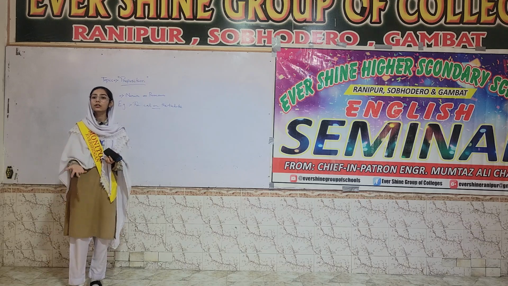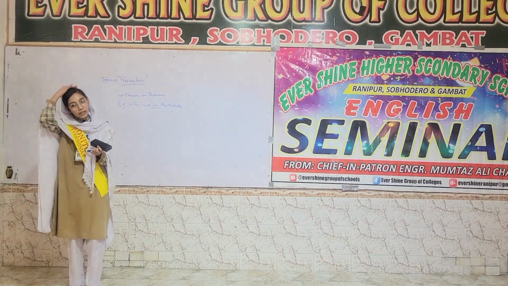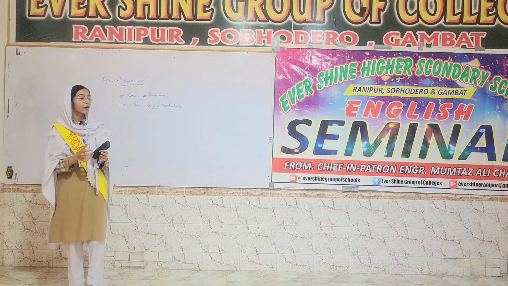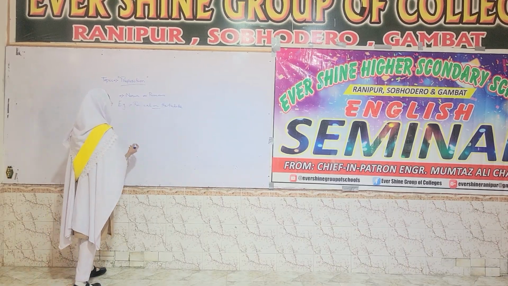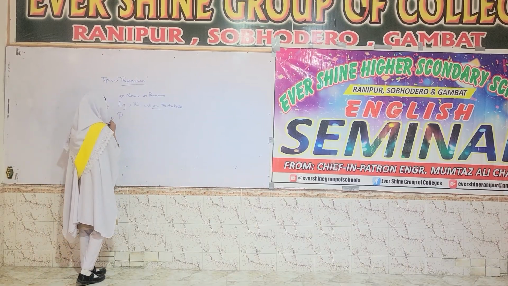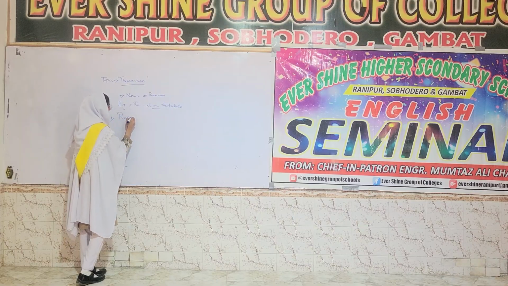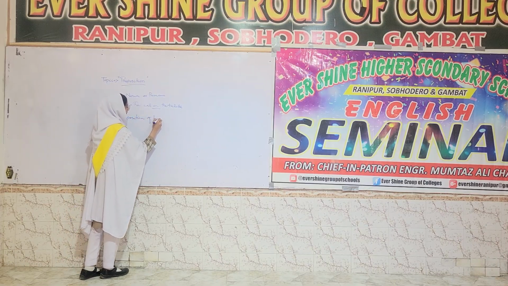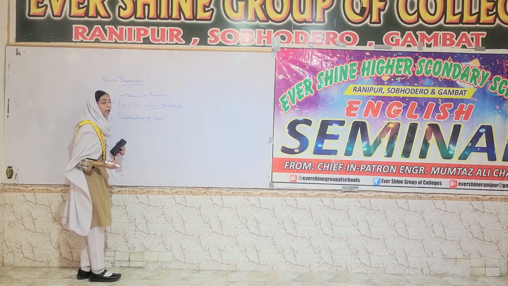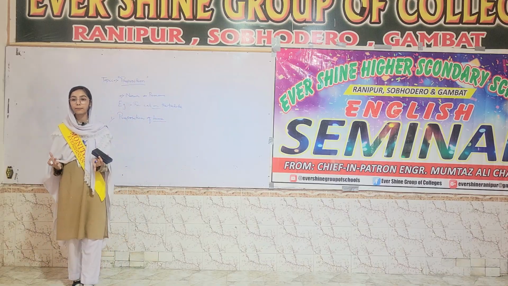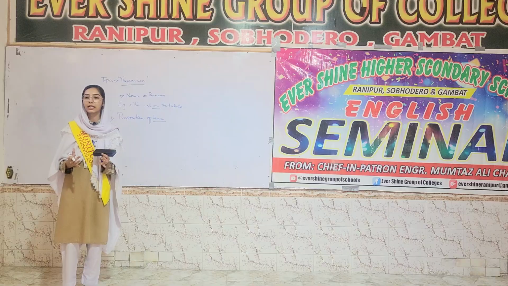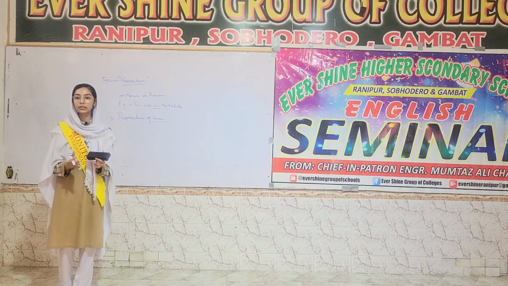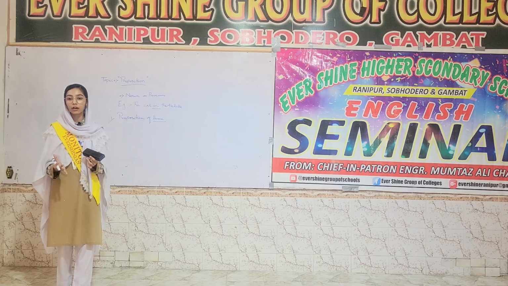And now coming on to the types of preposition, there are mainly 9 that I am going to discuss. The first one is preposition of time. Preposition of time shows us when something happened, like at what time something happens. Prepositions of time are at, on, in, during, since, for. These are all prepositions of time.